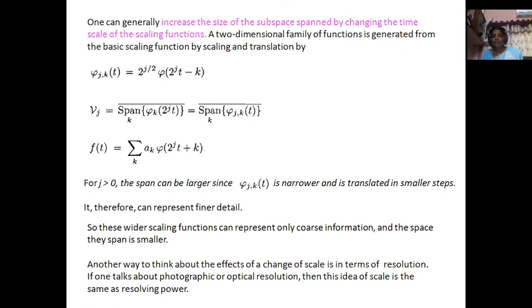Another way we can say is that the resolution, in photographic or optical terms, is going to be represented by resolving a particular power. That is the meaning of resolution. Then we will stop here. We will continue in the next.